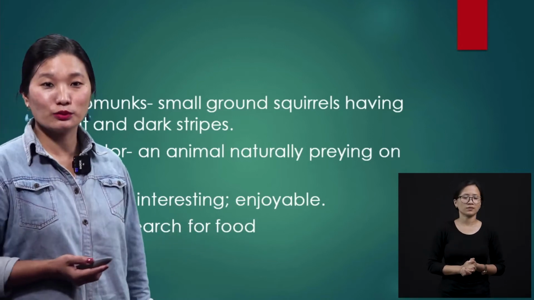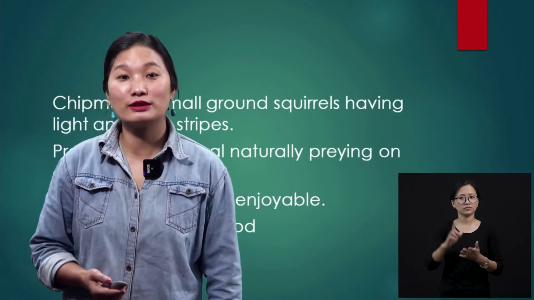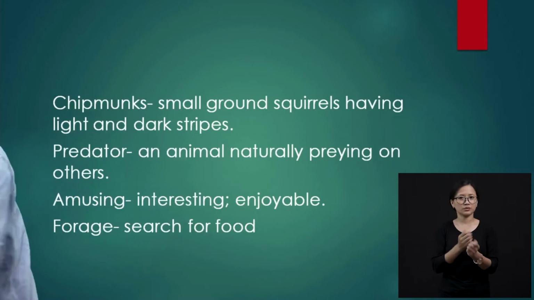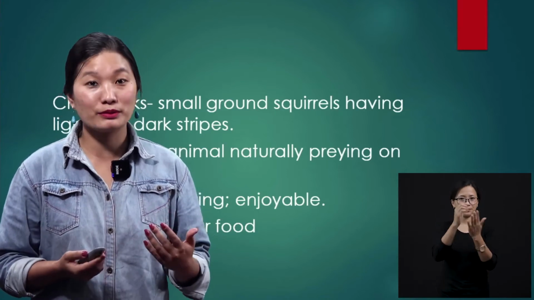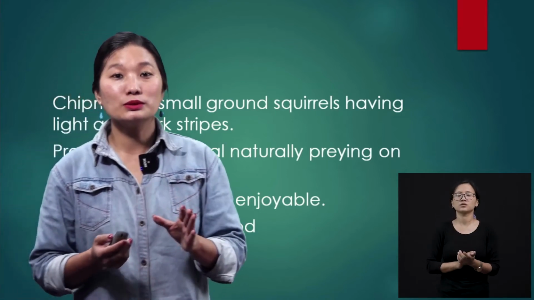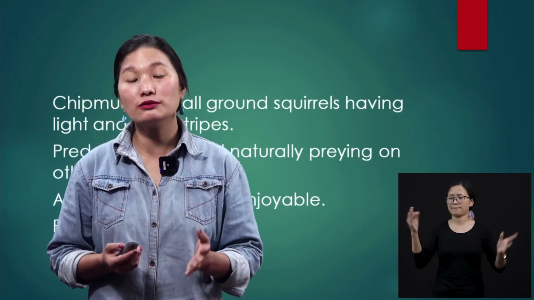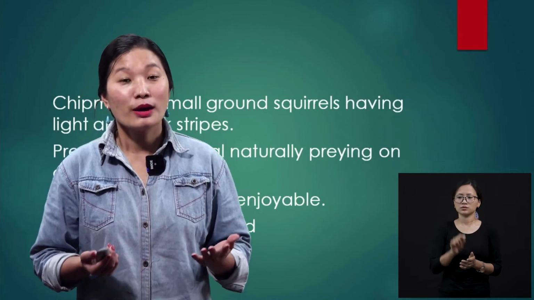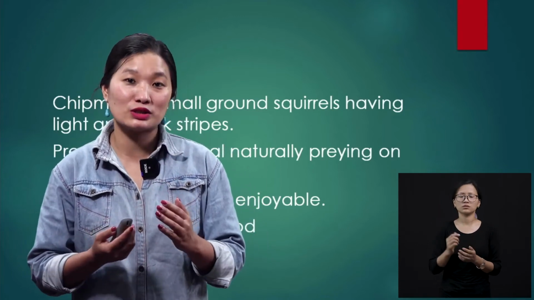So these are some words that you are going to come across in your lesson. That is why I've given you those. You also have your textbook with you, so you can go to the page and learn the word meanings if you happen to forget, okay? And as you go through the story, you will see some more new words. If you find it difficult, I would always encourage you to use a dictionary. By now, you are in class 6 and I hope you know how to use a dictionary.